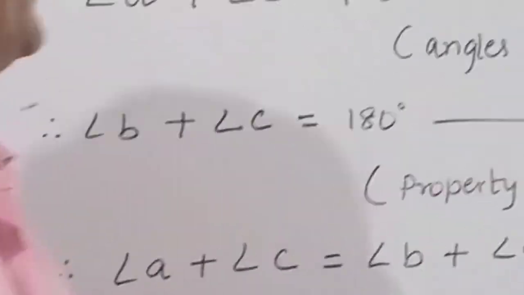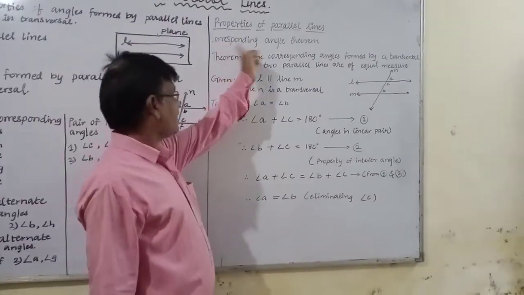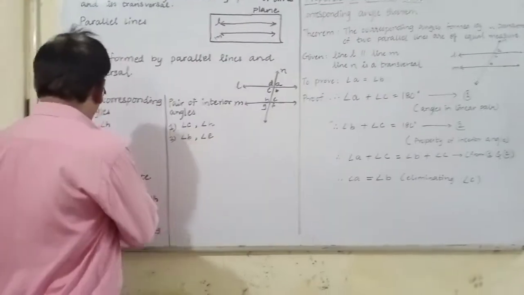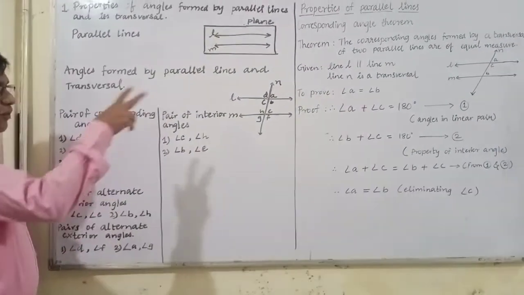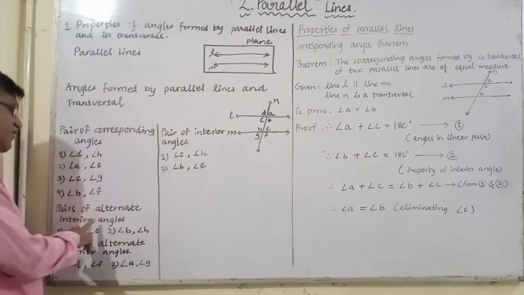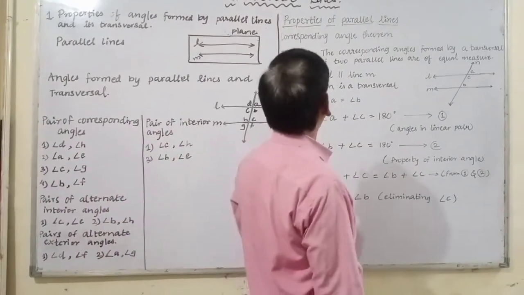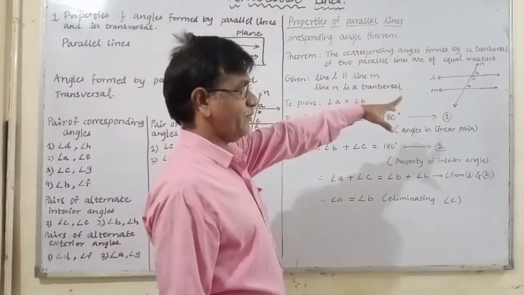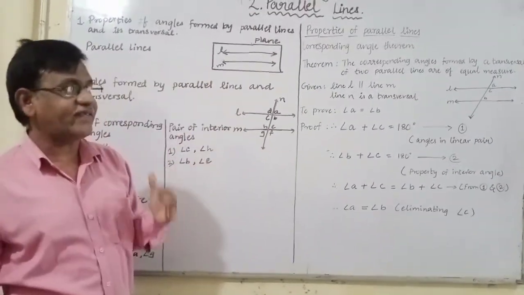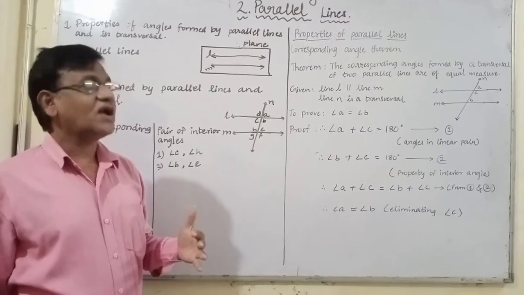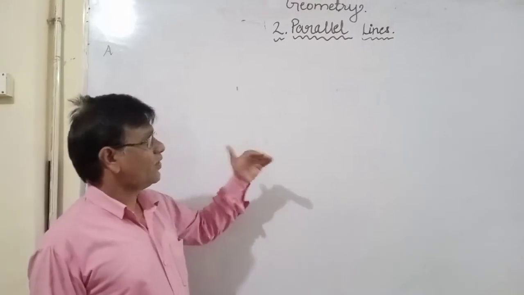Okay. Now next we have to prove the alternate angles. Now you have to prove that pairs of alternate angles made by two parallel lines by a transversal are also equal. This is to prove. Okay, in the next theorem we have to prove the alternate angles theorem. Means the alternate angles formed by any two parallel lines and a transversal are always congruent. You have to prove that. Students, now we have to stop here.